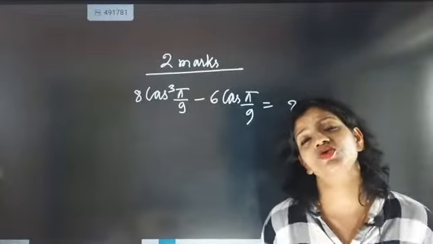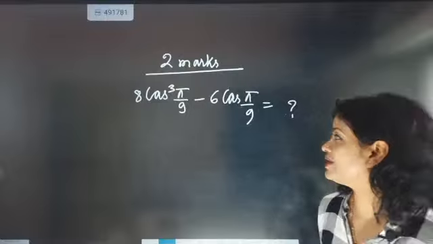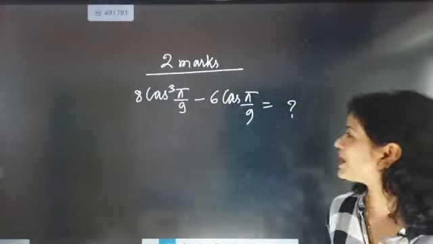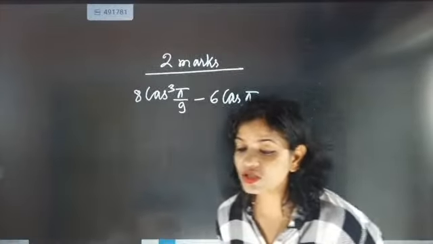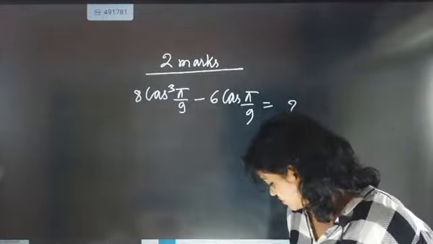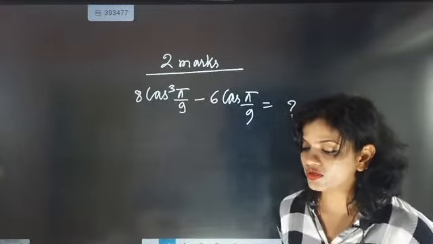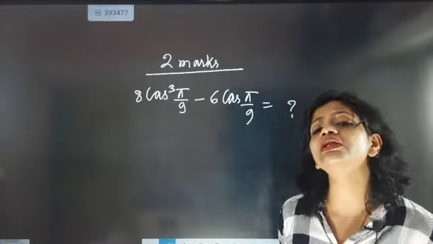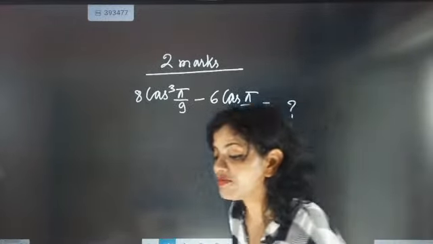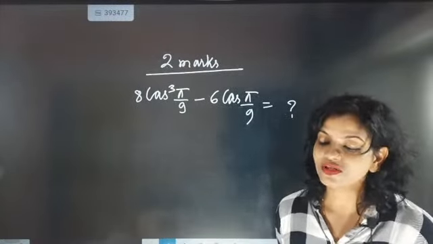The first work is to understand the question. The question is 8 cos cube pi by 9 minus 6 cos pi by 9. Now see what the question is demanding, what answer you are going to give. This value will be equal to what? It is purely needing a formula. Let's see what formula you are going to use here. Who will solve this question?